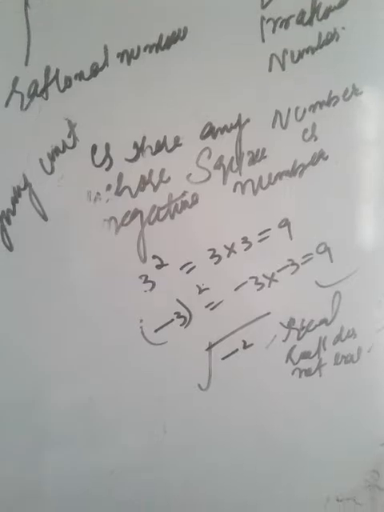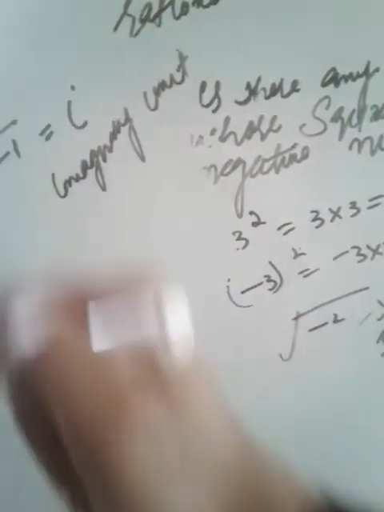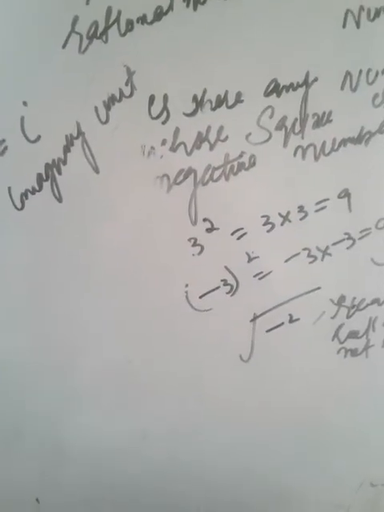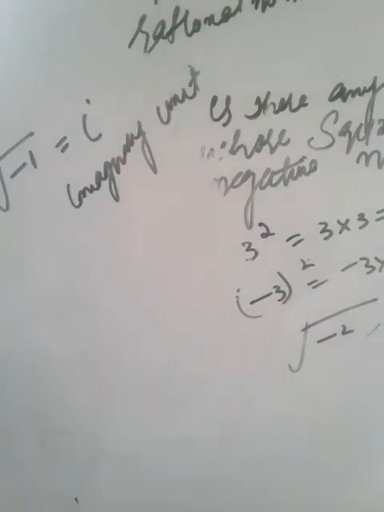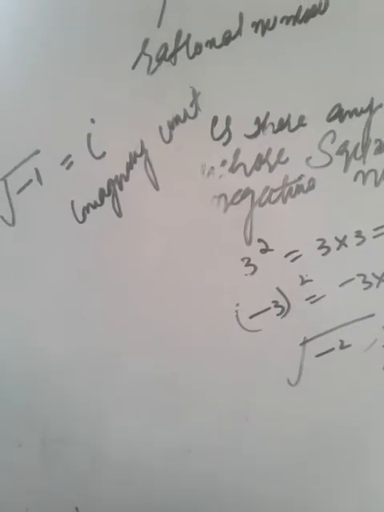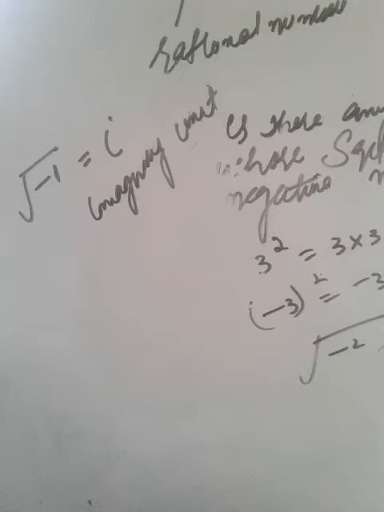So I posed a question: is there any number whose square is a negative number? Before, when you were unaware of this concept, your answer would definitely be no. But now, after learning this concept, you will be able to answer yes, there is a number whose square is negative.